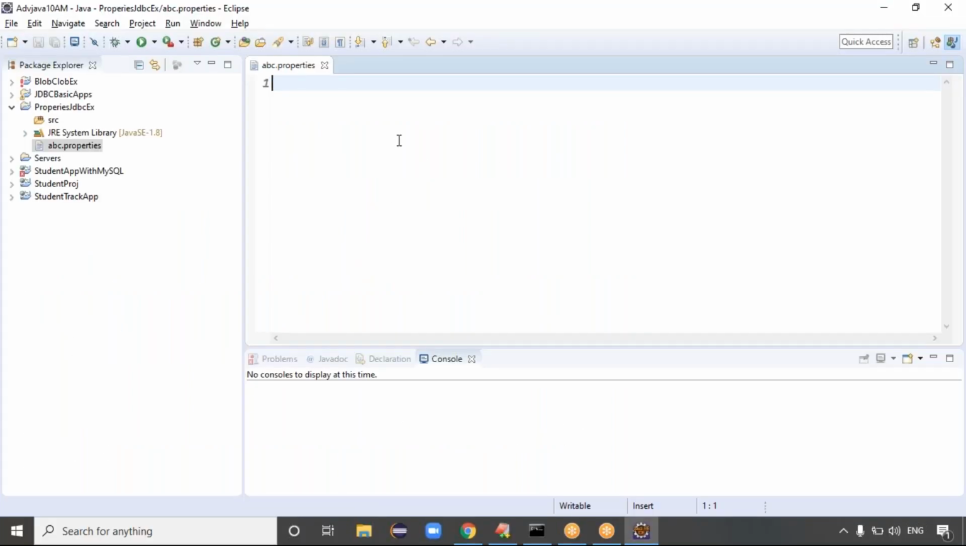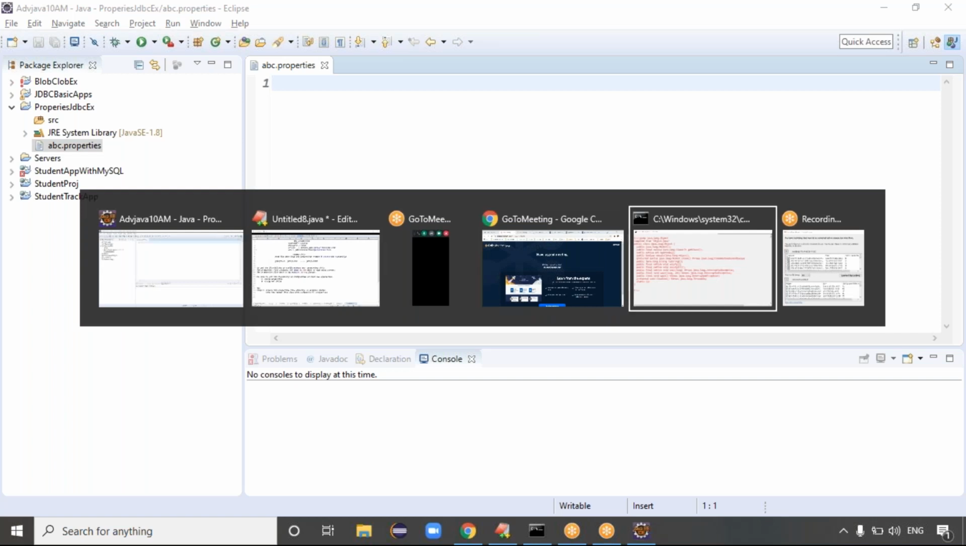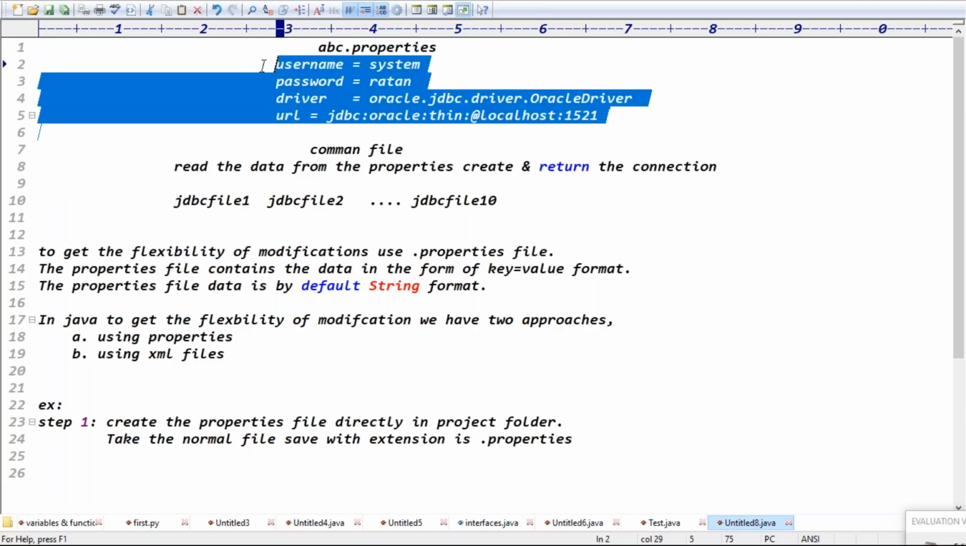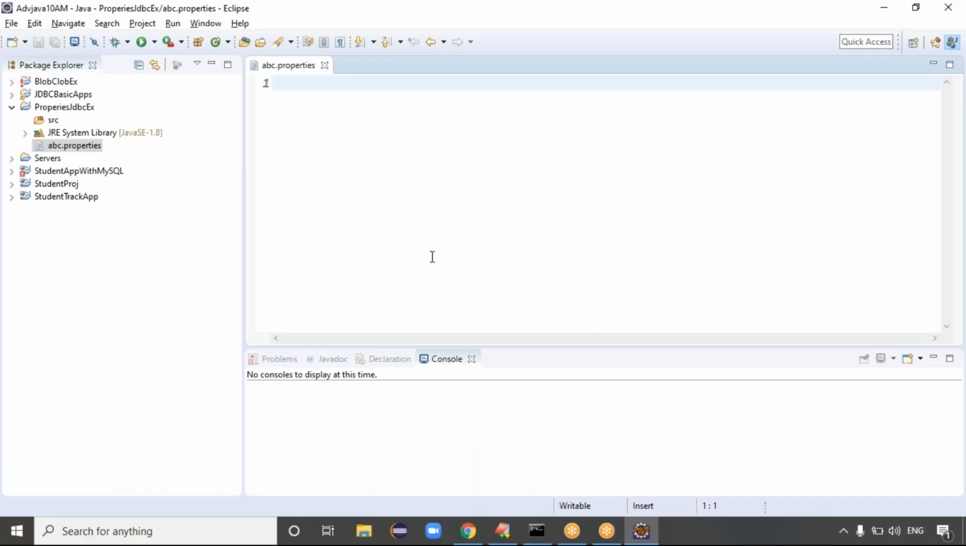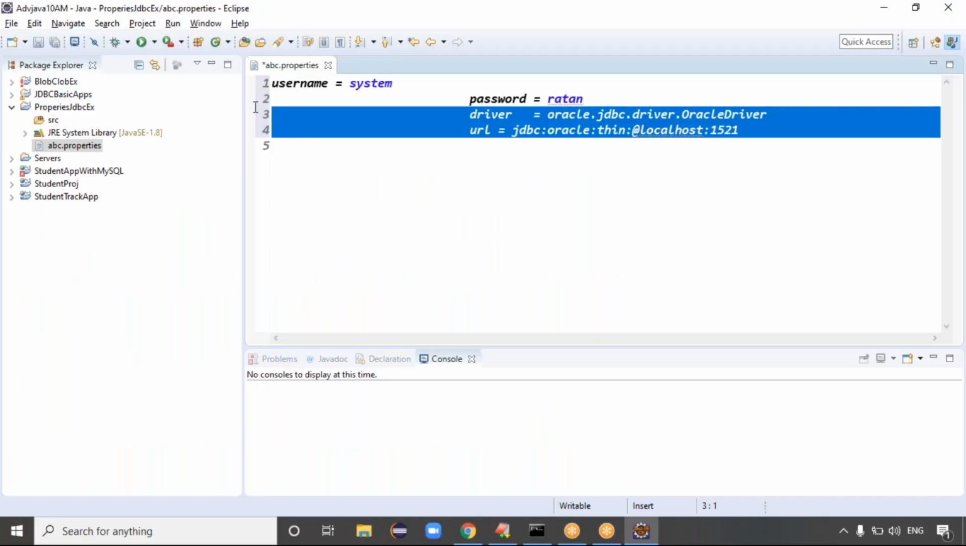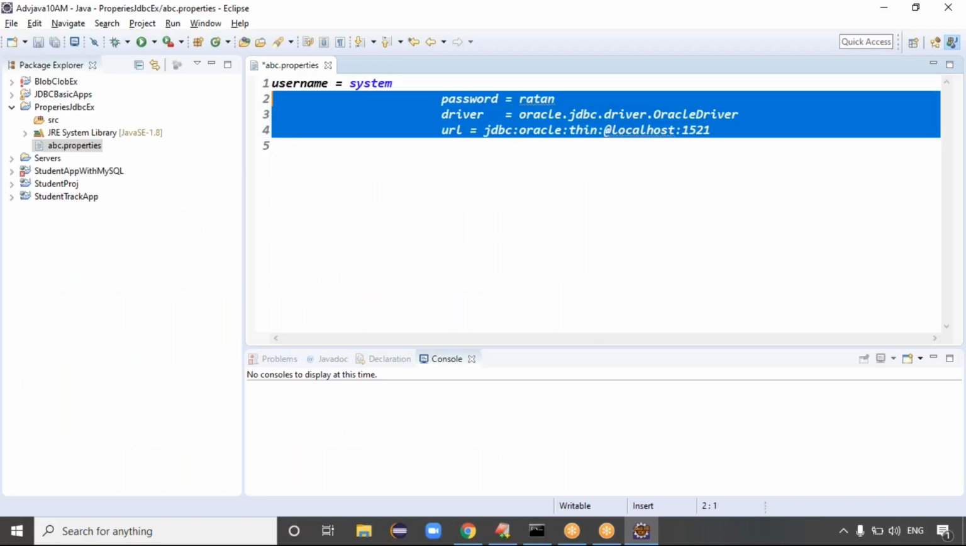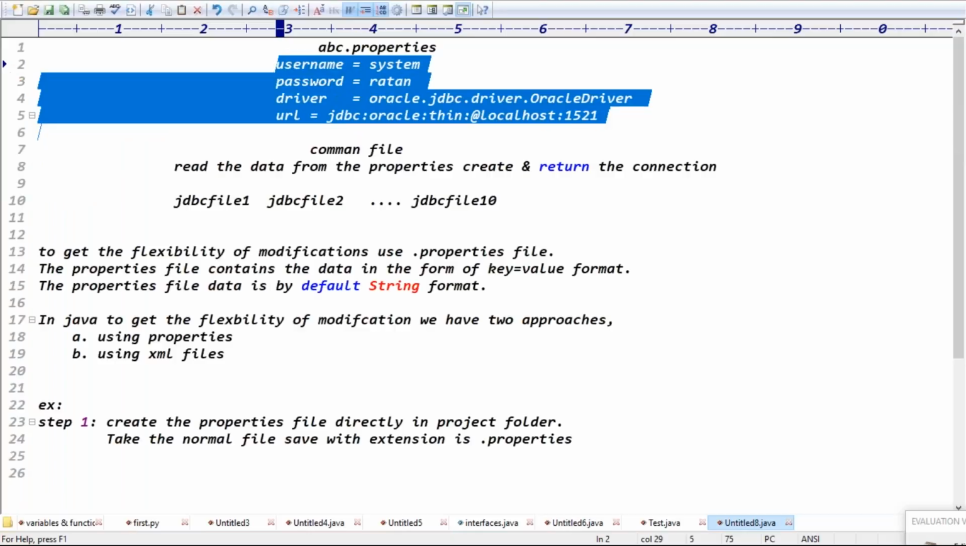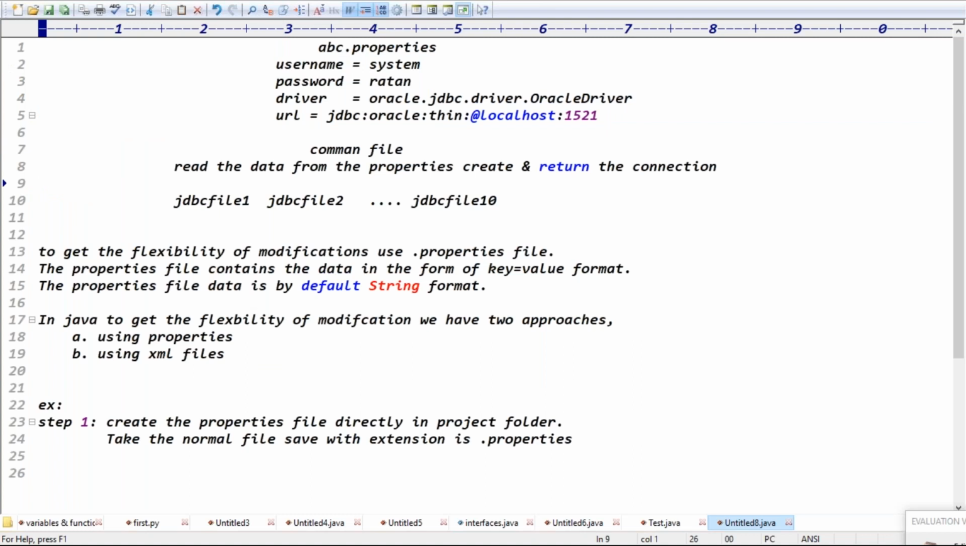Once the property file is ready, you can add the JDBC properties. What are the JDBC properties? These 4 properties I want to take as of now. What are the 4 properties, guys? Username is system, password is Ratan, Oracle driver class name is oracle.jdbc.driver.OracleDriver. URL pattern is jdbc:oracle:thin:@localhost:1521, right? Exactly, guys. I think step 1 is ready.